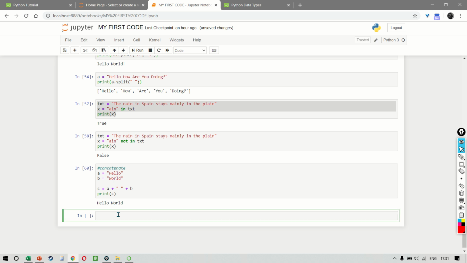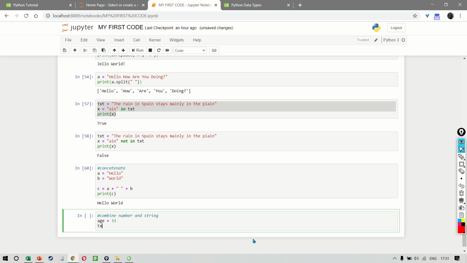All right, now let's say you want to combine a string and a number. Remember, we can't do this using a simple plus. So if we say that the age is 33 and the text is, let's say, name is Havish.